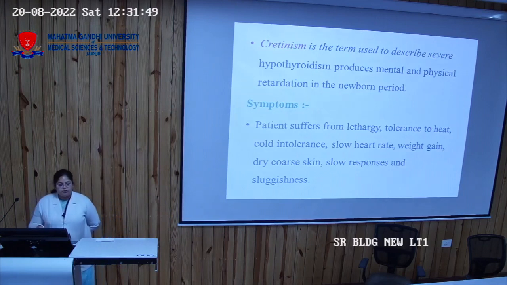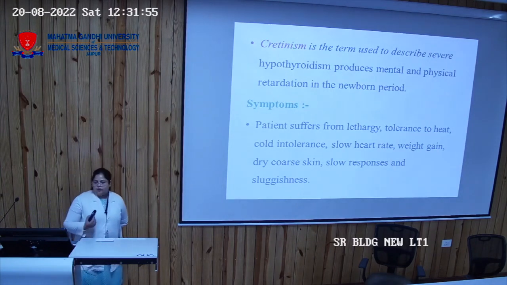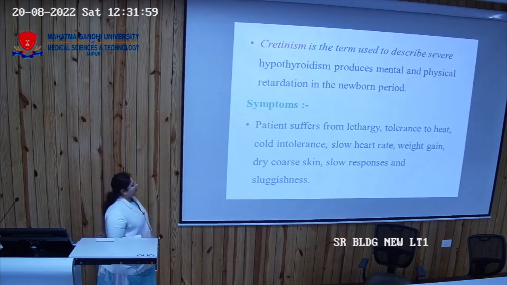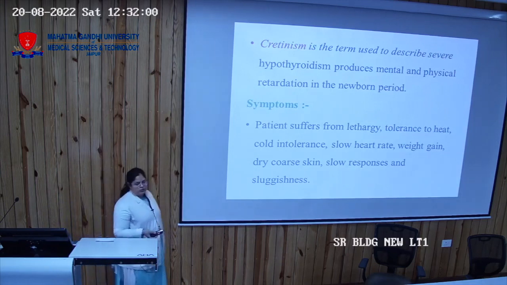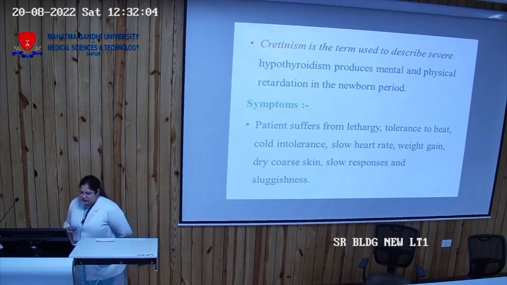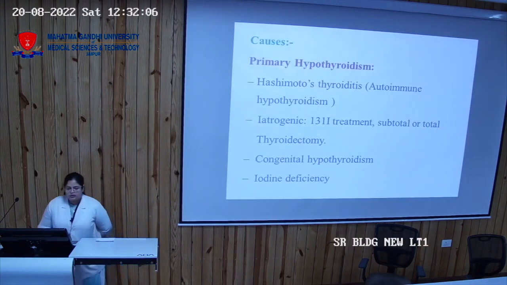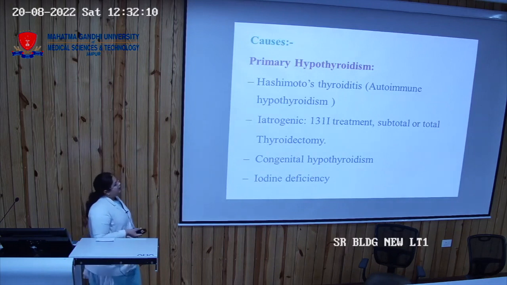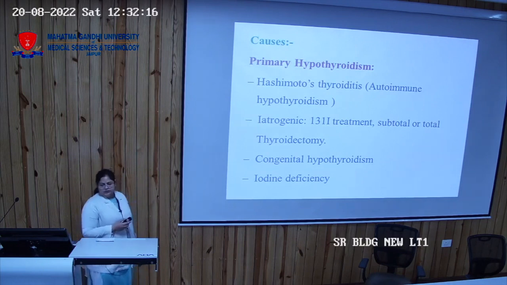So the symptoms of hypothyroidism are lethargy, cold intolerance, the heart rate will be slow, there will be weight gain, the skin will be dry and coarse, there is a slow response to activity, and the person is sluggish. The causes of primary hypothyroidism: Hashimoto thyroiditis, which is an autoimmune disease in which antibodies are secreted.